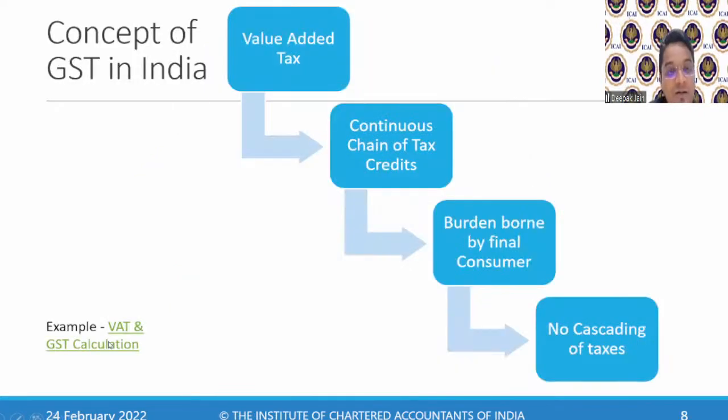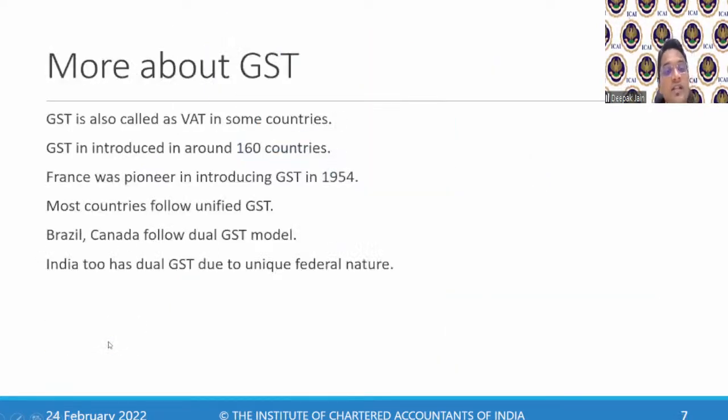Now, more about GST. GST is also called VAT in some countries. You either call it GST or you call it VAT. VAT means value added tax. So it could be called GST or it could be called VAT, because the term GST is a general term. It can also be called VAT in some countries.